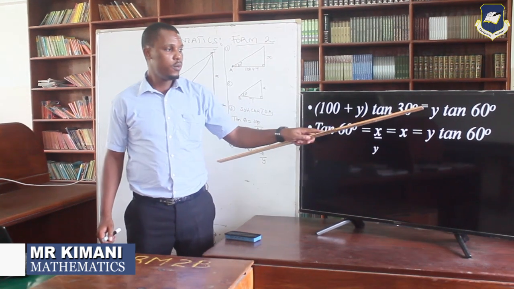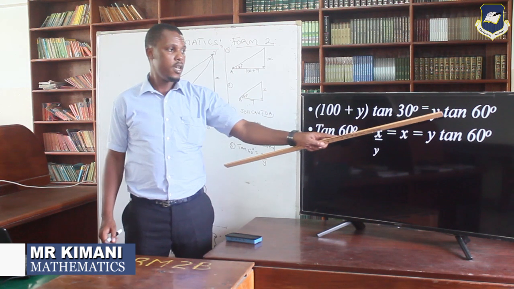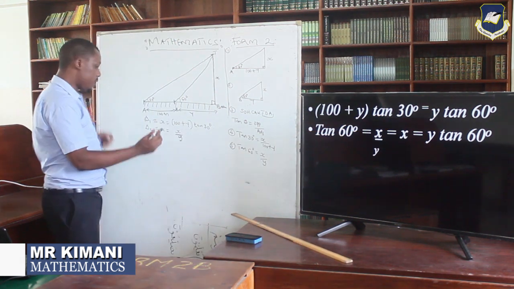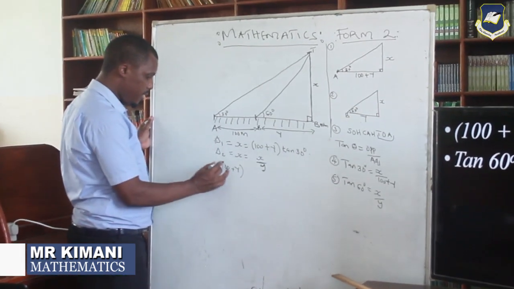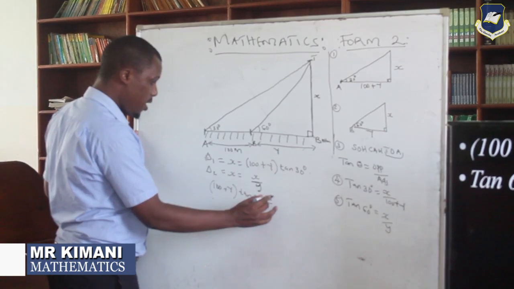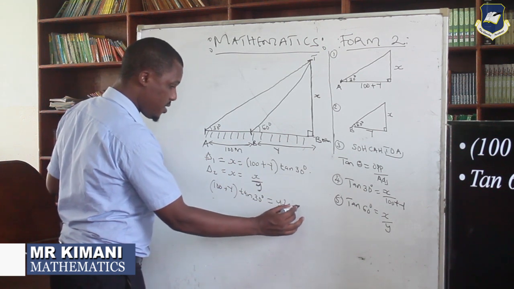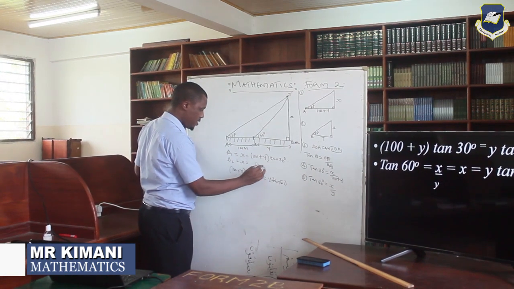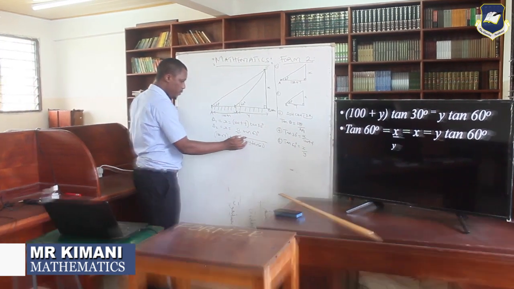Then from triangle 2 is our x again. So the two of them are equal. This is x, this is x. So when we equate the two, that is going to be 100 plus y tan 30 equal to y tan 60. So here is y tan 60.